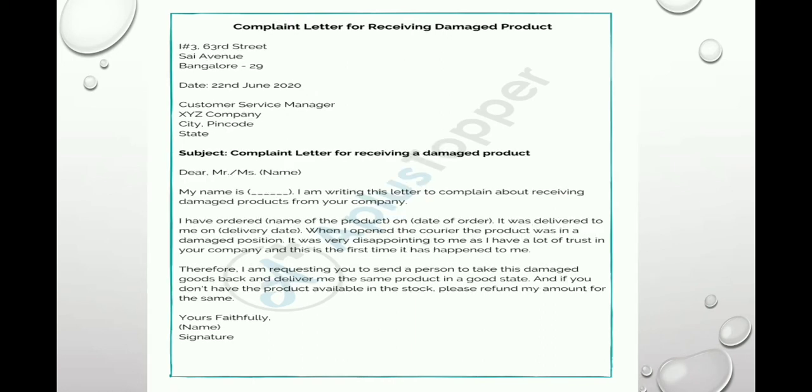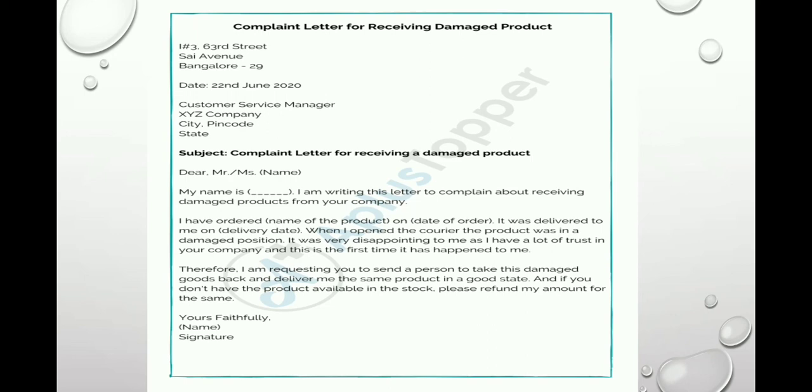This is another example of a complaint letter for receiving a damaged product. Sender's address, date, receiver's address, subject: complaint letter for receiving a damaged product, salutation, and then the main body. My name is ABC. I am writing this letter to complain about receiving damaged products from your company. I have ordered, then write the name of the product, on date. It was delivered to me on the delivery date. When I opened the courier, the product was in a damaged condition.